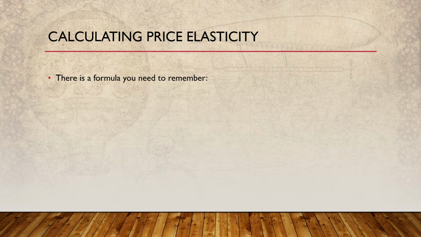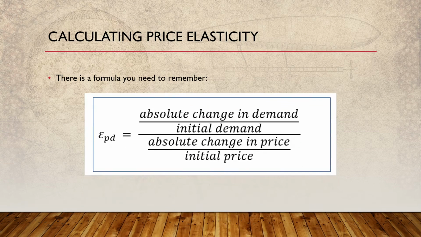And of course, there is a formula you will need to remember because you need to be able to calculate the price elasticity of demand. Okay. Now, this definition looks like it's very difficult, right? So the thing is, over here, this strange looking E stands for elasticity, the P is price, and the D is demand. So price elasticity of demand. And the thing is, we have this big looking fraction over here, and the thing over here states that the absolute change in demand has to be divided by the initial demand.